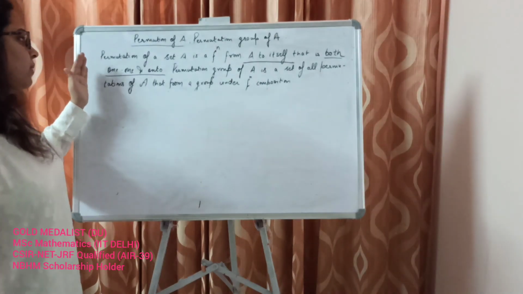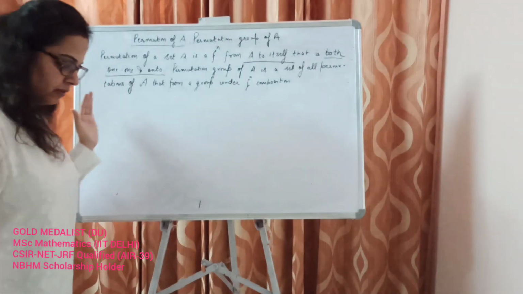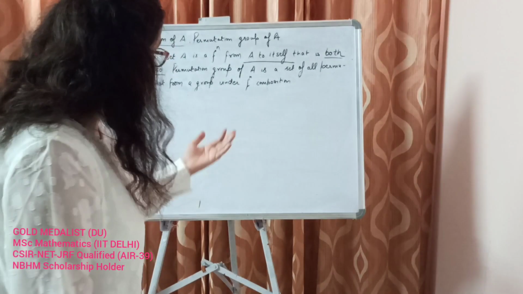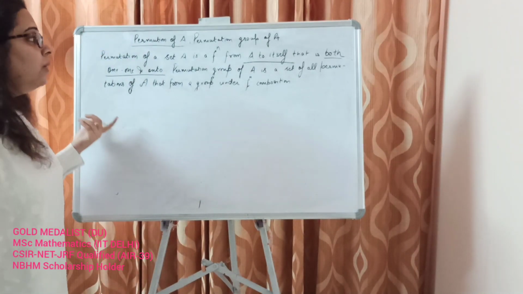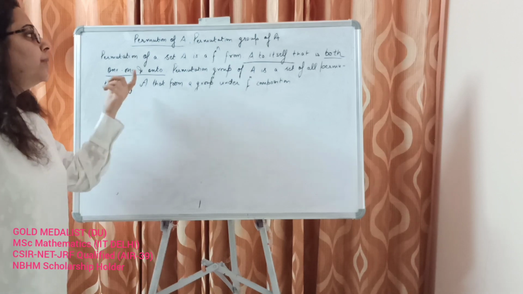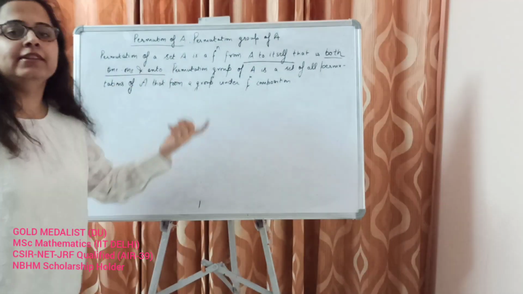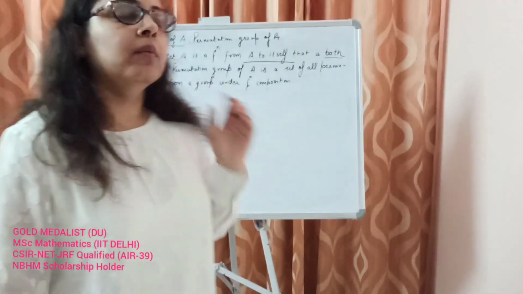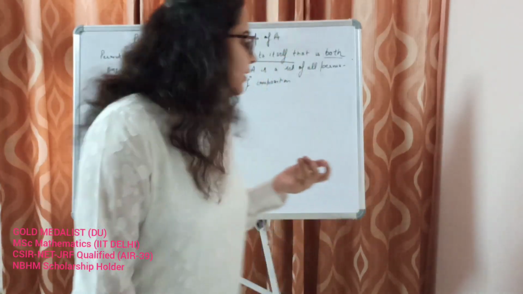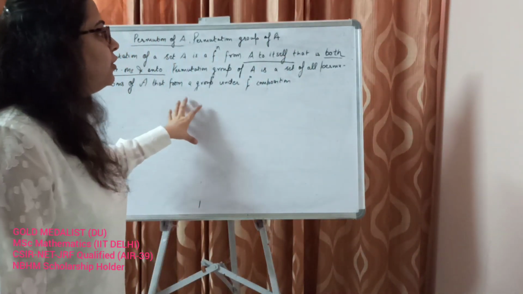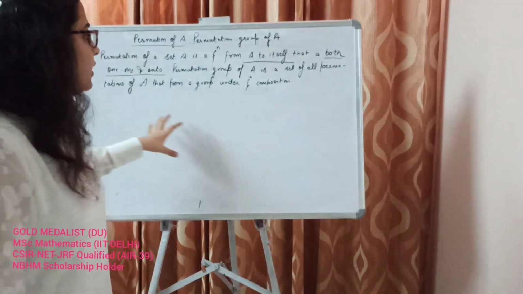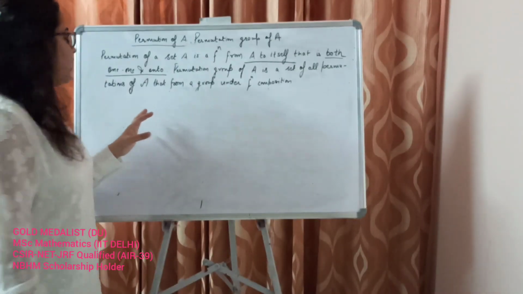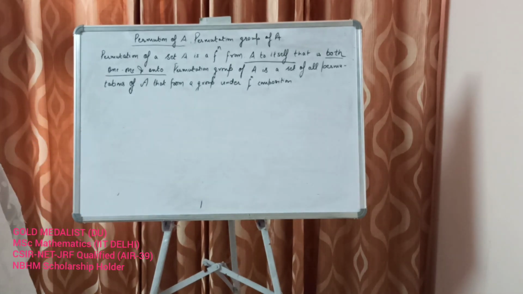Now let's talk about proper permutations of a set and the permutation group of A. In abstract algebra, we'll talk about permutations on a finite set. We will not talk about permutations on an infinite set. Unlike calculus, where we have functions defined on infinite sets, in this case we'll define our functions on a finite set.